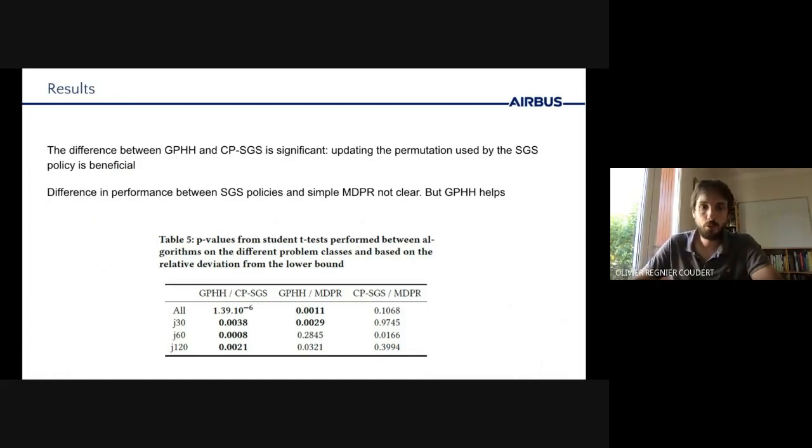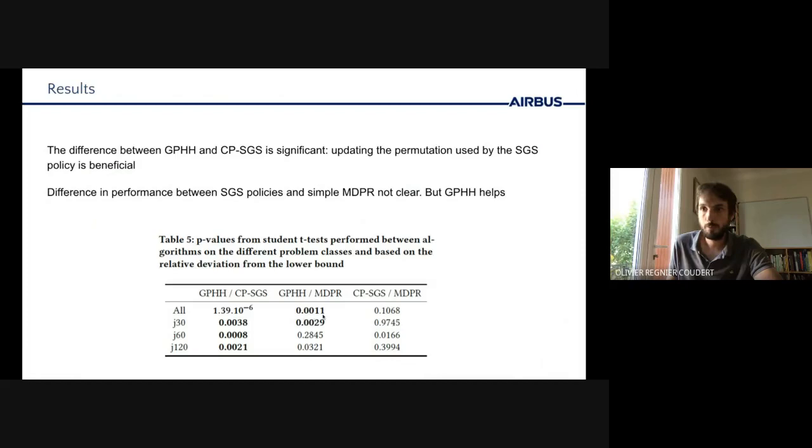This first table shows the relative difference between pairs of algorithms. And the first thing we observe is that using GPHH over CPSGS gives significant benefits on all problem dimensions. And the main message behind this is that updating the permutation given to SGS is associated with a gain in performance at execution.